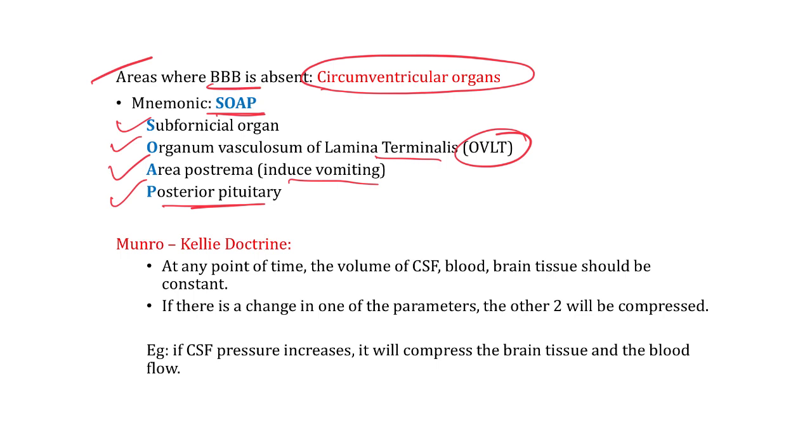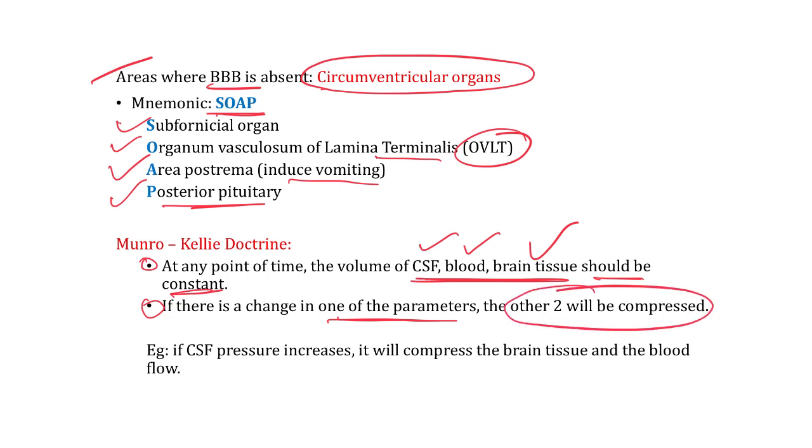Very important. Now see here, this principle is very important. Till now we have discussed that in the brain we have CSF, blood and brain tissues, these three components, right? According to this principle, at any point of time, the volume of CSF, blood and brain tissues should be constant. If there is a change in any one of the parameters, the other two will be compressed.